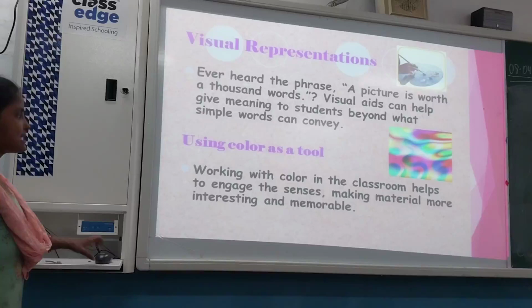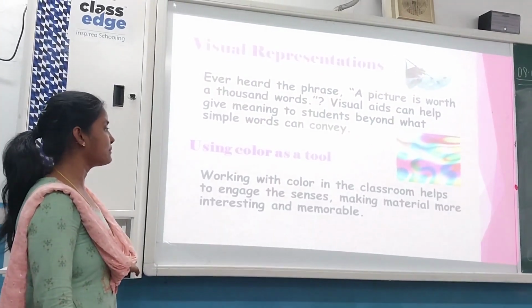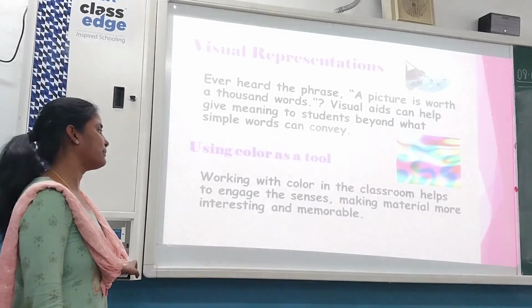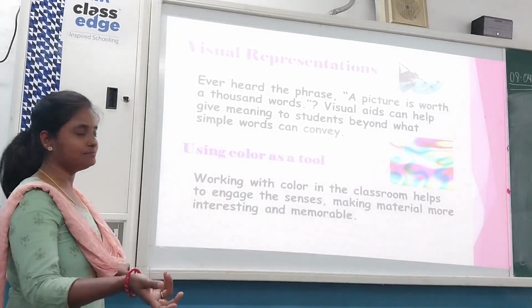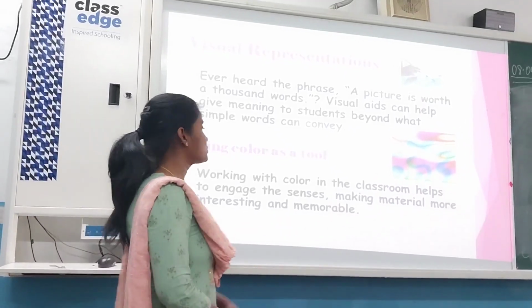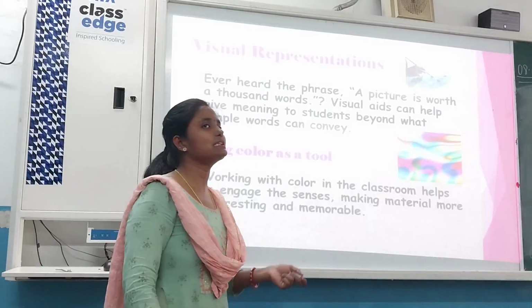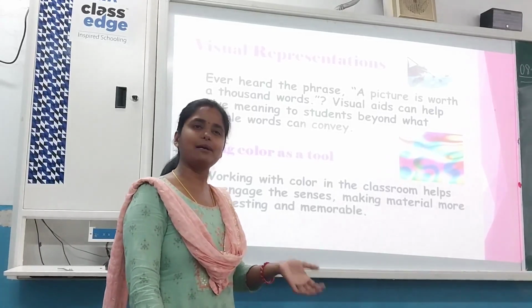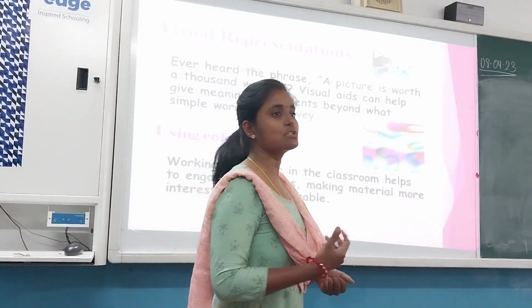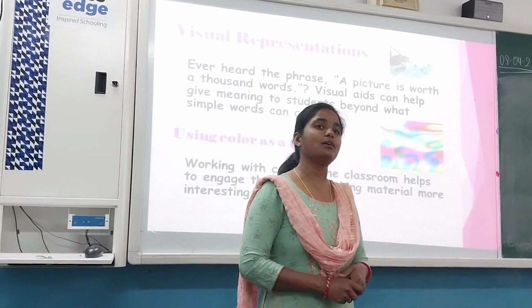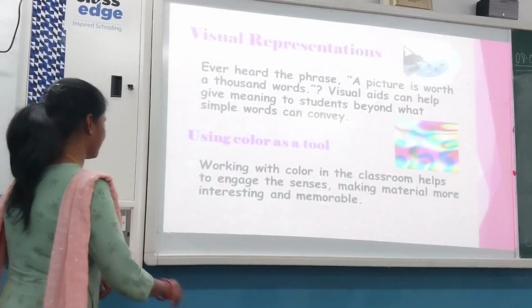Now using color as a tool, working with color in the classroom helps to engage the senses, making material more interesting and memorable. So we can make it interesting and memorable using the colors in the classroom. Not only in the junior section, sometimes in the senior section also they can use the colors, they can use the drawings and all to make their work interesting. And you can also use it to make your classroom interesting.